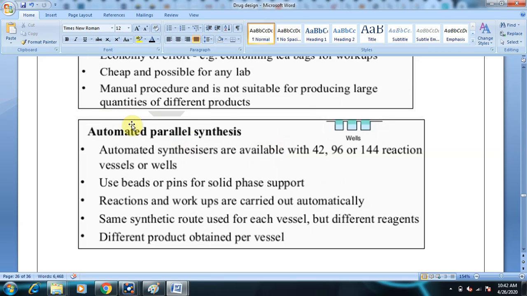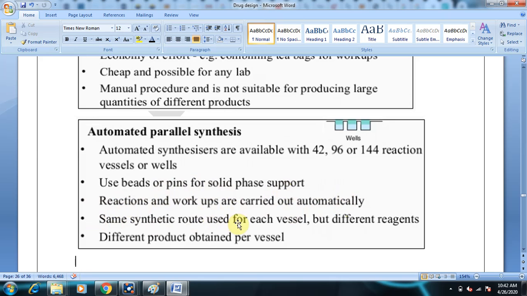And coming to automated parallel synthesis. Automated synthesizers are available. These are instruments, and using them we go for synthesis. Automated parallel synthesizers are available with 42, 96, 144 wells. As we said, it utilizes micro titer plates. Beads or pins are used for solid phase support, and then the reaction and workup are carried out automatically. It means there is no intervention by a human.